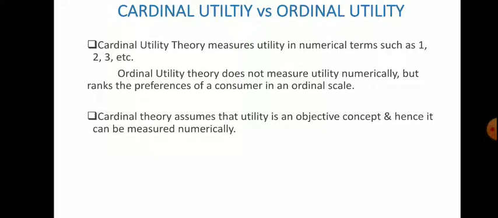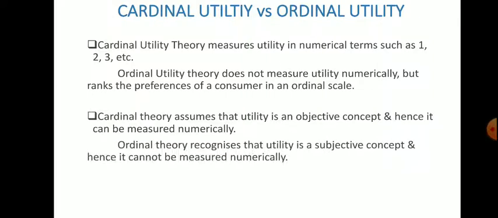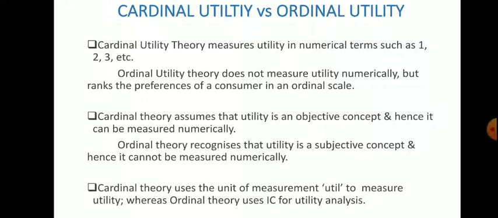Cardinal utility theory assumes that utility is an objective concept and hence can be measured numerically, but ordinal utility theory recognizes that utility is a subjective concept, and that is why we cannot measure it numerically. Cardinal utility theory uses the unit of measurement called util, but in ordinal utility theory we only use indifference curves. There is no such unit.